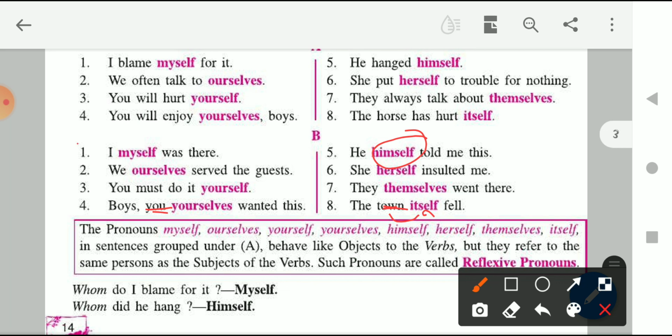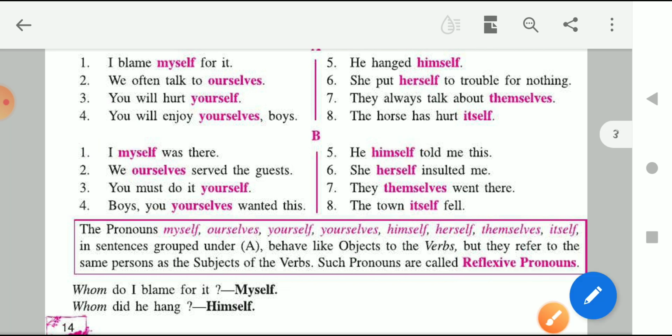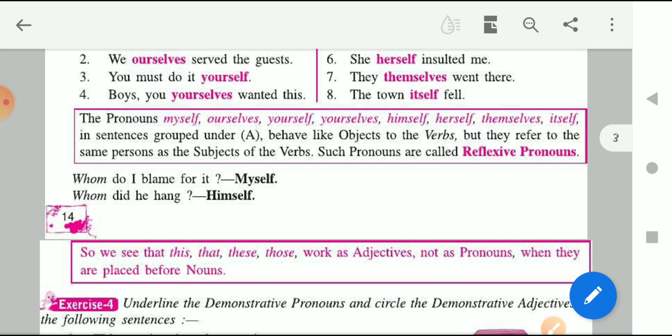Like in the first sentence you can observe what is written: I myself was there. If suppose myself was omitted, let's omit the word myself from here, then simply the sentence will be I was there, which simply means that I was there, right? But here the word myself is emphasizing that I myself, मैं खुद वहाँ था. This is the meaning of the sentence. So when the emphasis is being done, that is known as an emphasizing pronoun. Understood? That is an emphasizing pronoun, children.